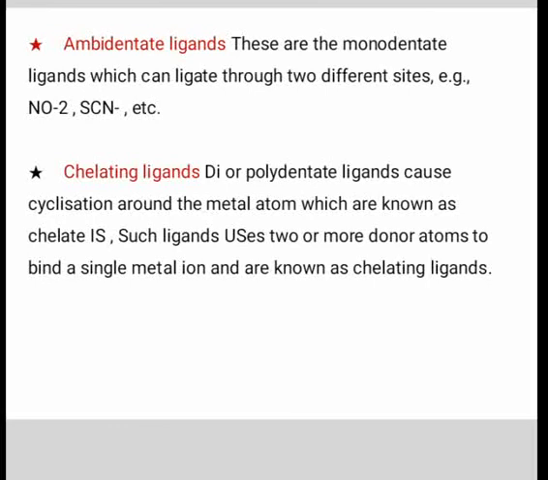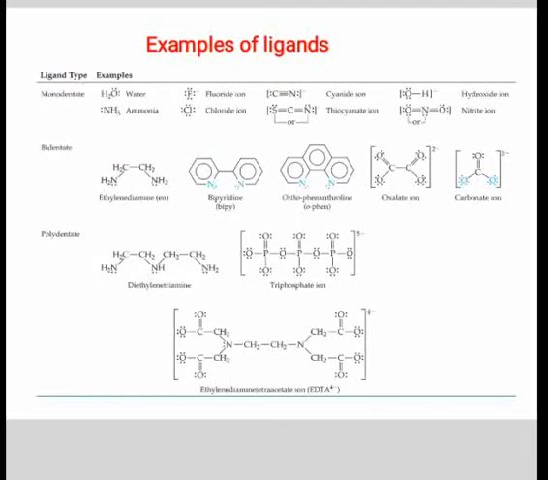Chelating ligands. When a polydentate ligand is bound to a metal or metal ion and forms a cyclic structure molecule, then this compound is known as chelate, and such types of ligands are called chelating ligands, and the process of formation of chelates is called chelation. For example, ethylenediamine is the most common example of chelating ligands. Some more examples of ligands are given in these pictures.